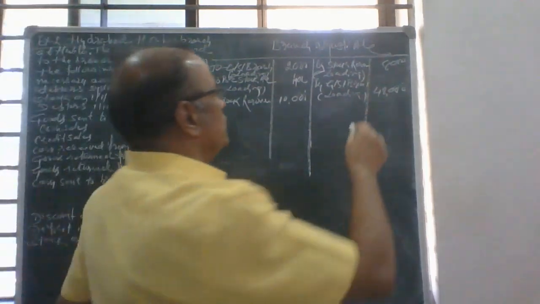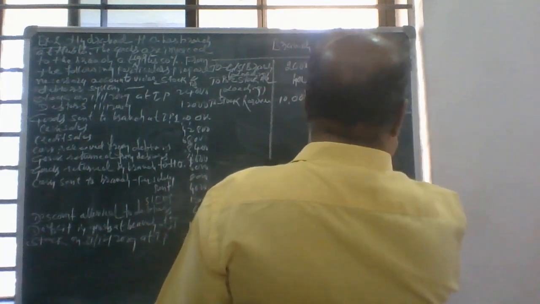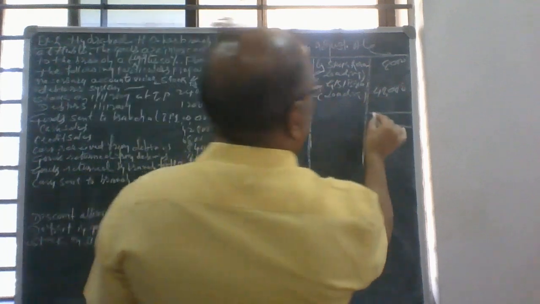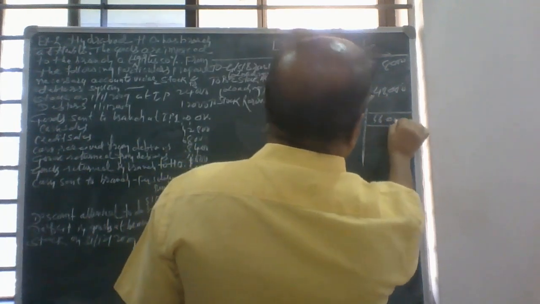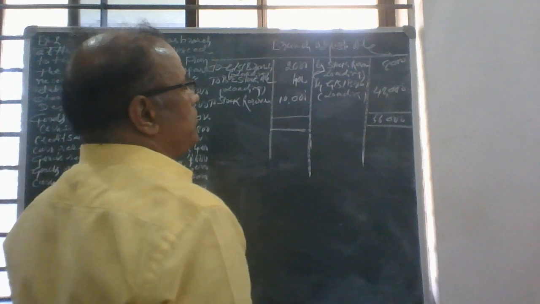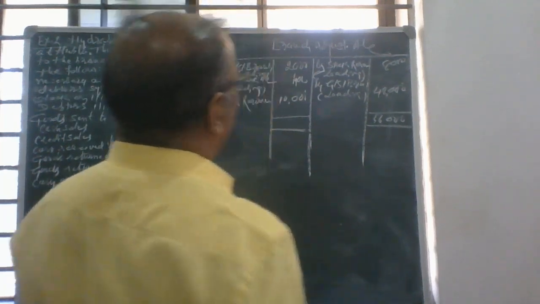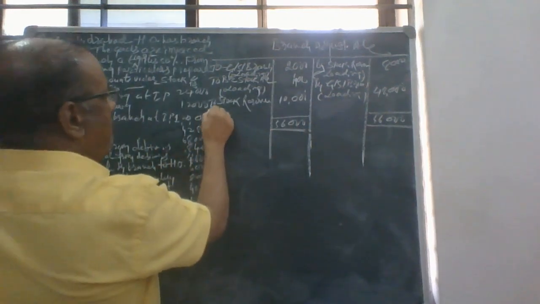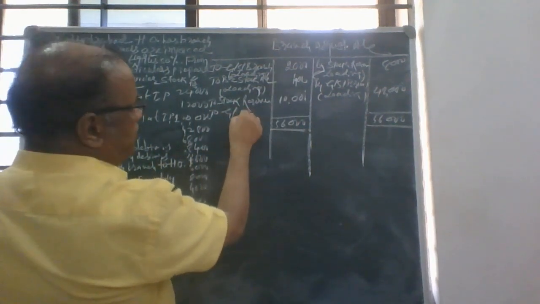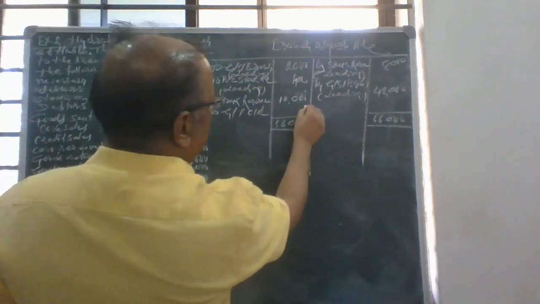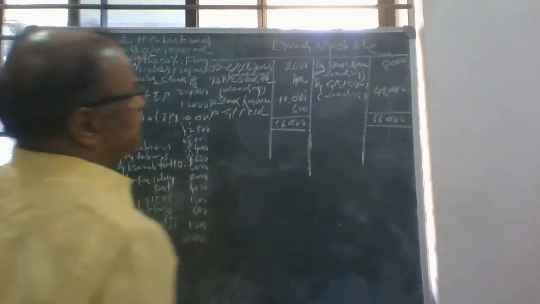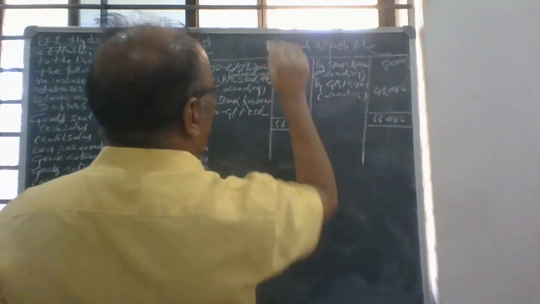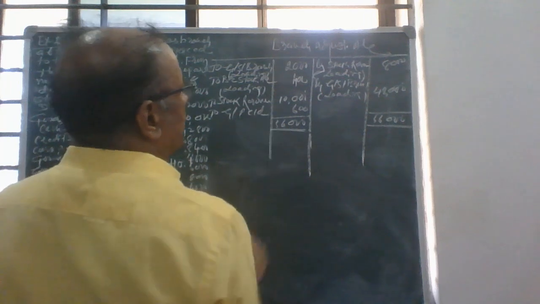Then you have to close this one and ascertain the profit or loss, gross profit or gross loss. So this is 56,000, I think: 8,000 plus 48,000, 56,000. To general, gross profit carried down.